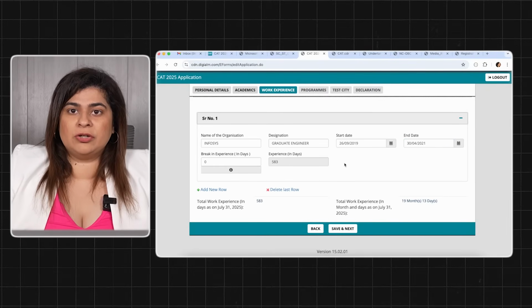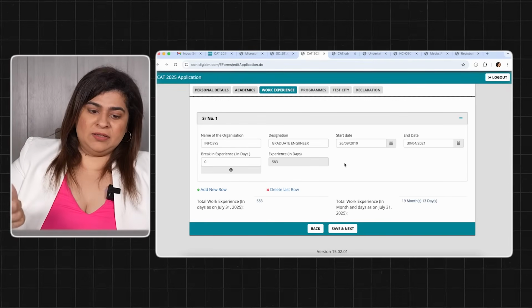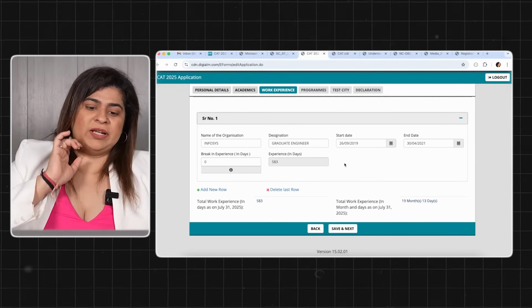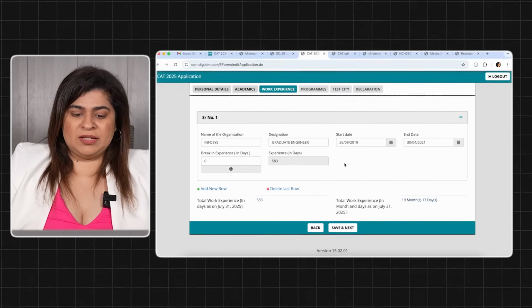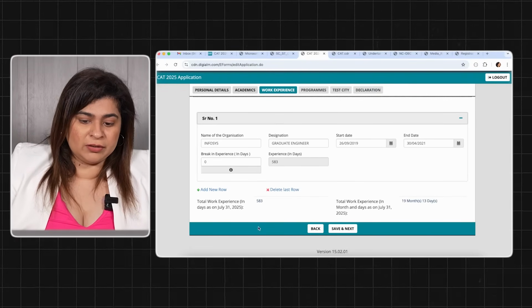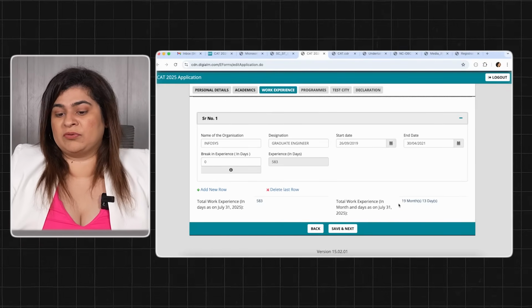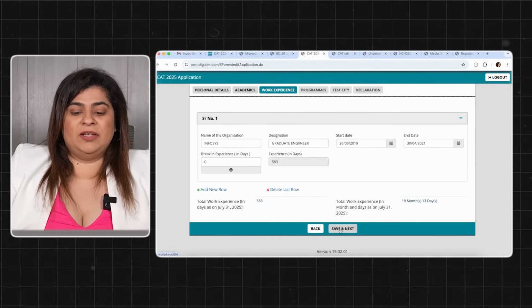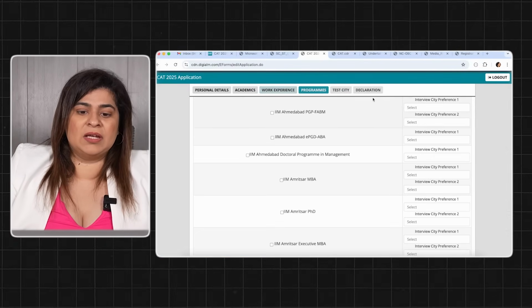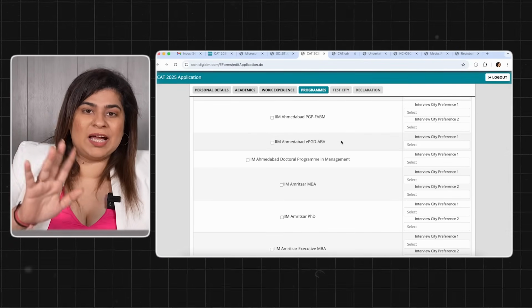Okay, so we put our start date, then we put the end date. So when you start, you will put the start date, end date, break in experience 0 days, automatically your total experience dates will be calculated. Recheck it if it is proper in terms of number of days, cross verify in terms of number of months and days, and then you go and click on save and next, and we come to our programs section.